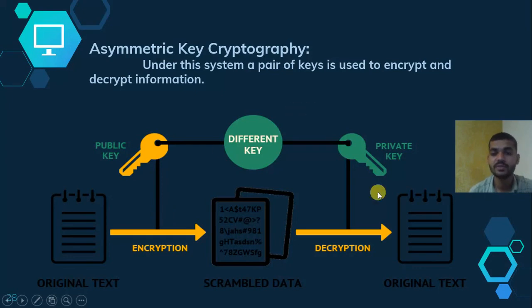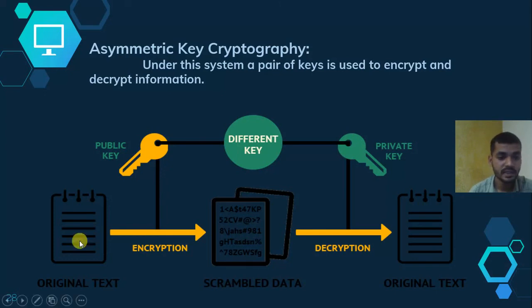So how does the encryption and decryption work here? In asymmetric key cryptography, both the sender and the receiver create a public key and a private key. The public key is used as publicly known, but the private key they keep for themselves.